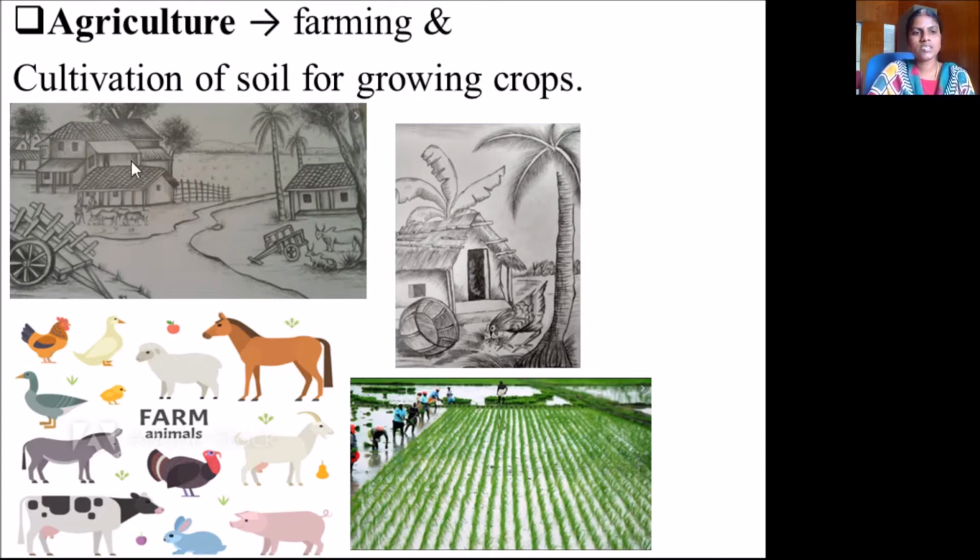So you can see in this image a lot of cattle and cows here. In villages you might have seen this. Here you can see the hen, and these are the farm animals. This is the field where the cultivation takes place. So these farm animals are used in agriculture. Agriculture includes the farm as well as growing the crops.